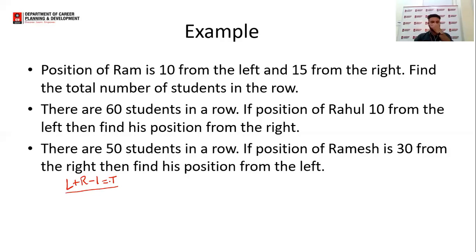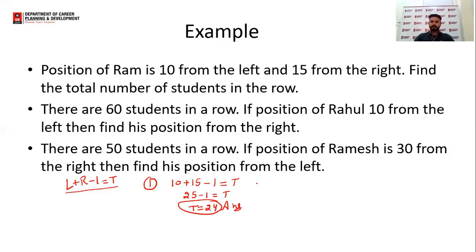For the first one, position of Ram is 10 from the left, means value of L is 10, and 15 from the right, value of R is 15, minus 1. We have to find the total value. So 10 plus 15 will be 25, minus 1 is equal to 24, or I can say there are a total of 24 students in the row or class, whatever it is.